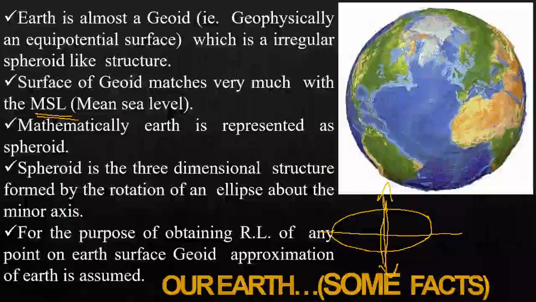Now, what is a reduced level? You have studied reduced level in your surveying. Reduced level is nothing but when we express the elevations of survey points with reference to some datum. The elevation of the points with respect to the datum is called reduced level. Normally our datum will be the mean sea level.